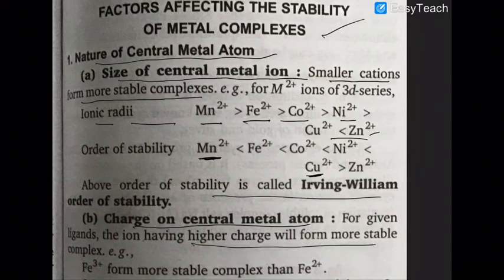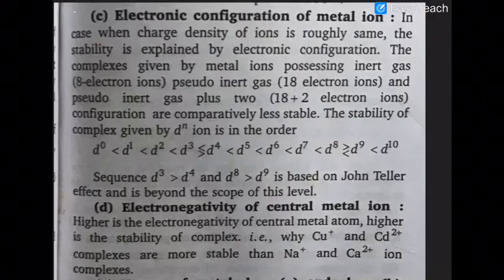So higher the charge on the central metal atom, more will be the complex stability. So Fe3+ forms more stable complex than Fe2+. Similarly, Ni4+ will form more stable complex than Ni2+. Pt4+ will form more stable complex than Pt2+. Okay, Co3+ will form more stable complex than Co2+. So all these things you have to keep in your mind.